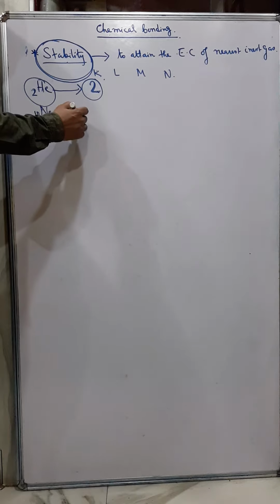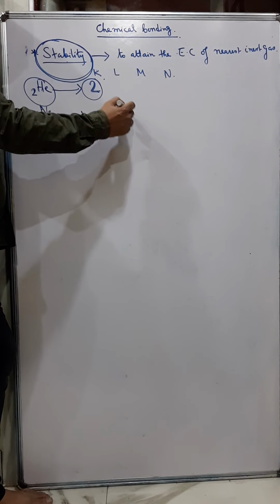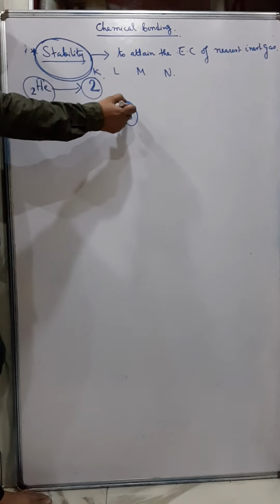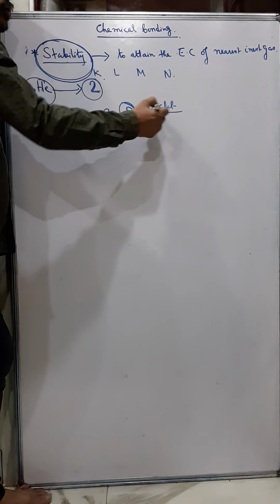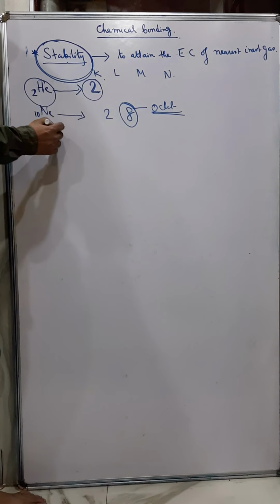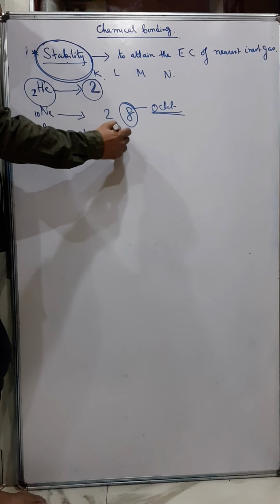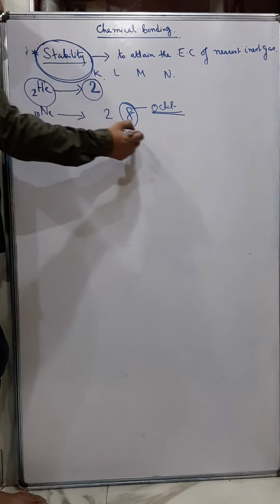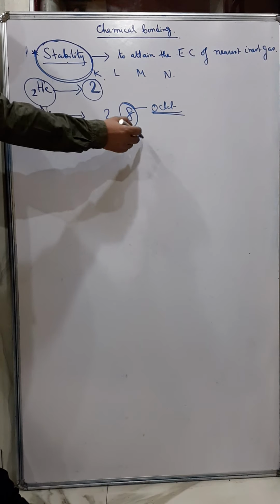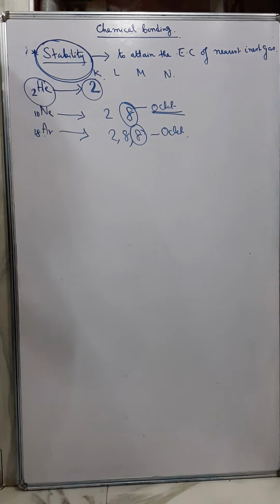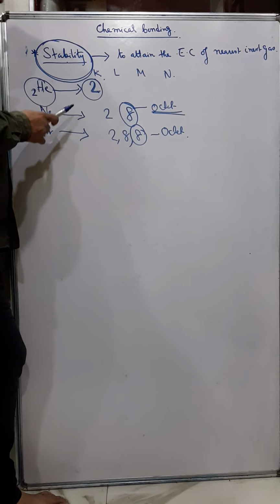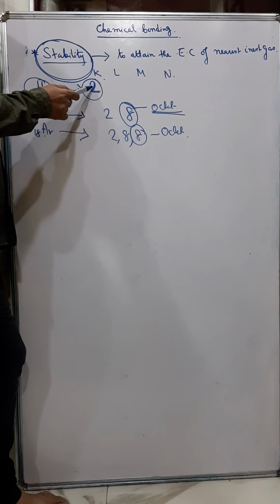But if you see neon, it is 2 and 8, so the last shell is 8, so this is also stable, and this is called octet stability. Similarly argon, it will be 2, 8, and then 10 left, again 8, so 2, 8, 8, so again it is octet. So from here we can understand that an atom, if it is stable, can have either a duplet arrangement or an octet arrangement for stability.